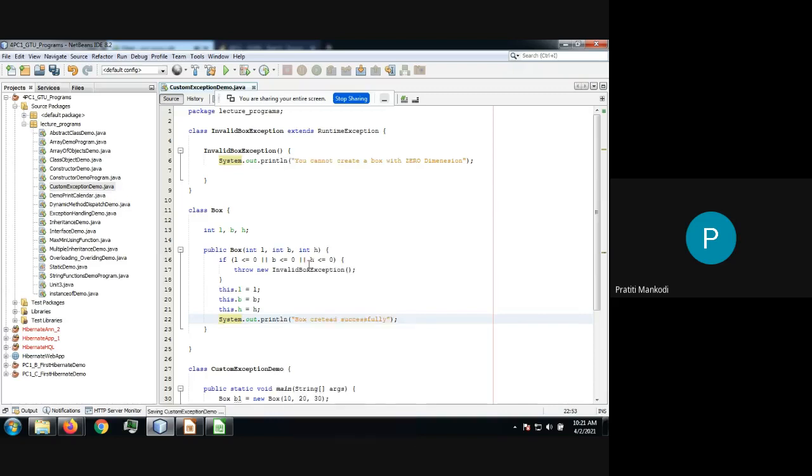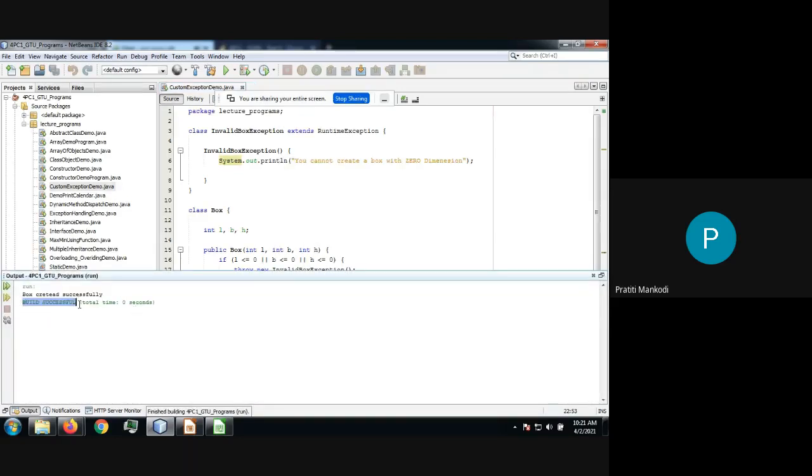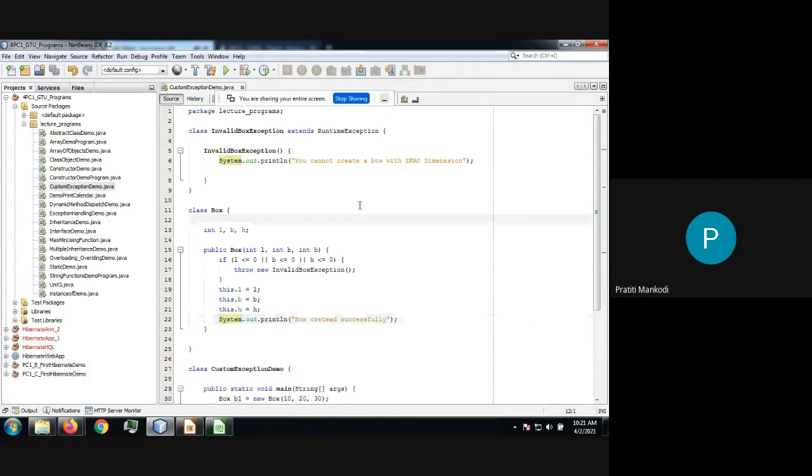Let's run it and see the change in the output. So we are having box created successfully. Now there is no problem. As it was an unchecked exception, we need not inform the compiler.